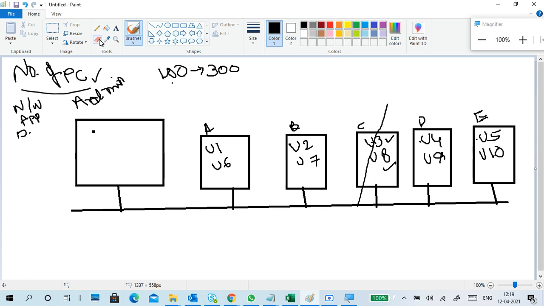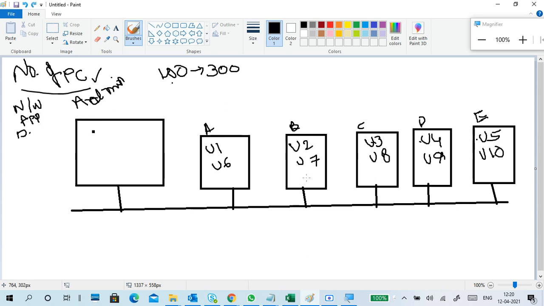For example, on the same day, this user is absent, user 3 doesn't have a PC, and user 2 is absent, so can he access it, right? So understand: user 3 is on the morning shift but the system is down, and user 2 is absent, so can I log in user 3 here? We can't log in. That's the problem.